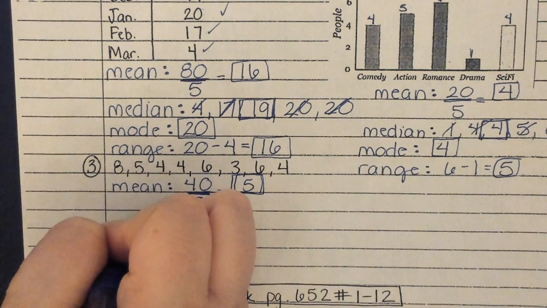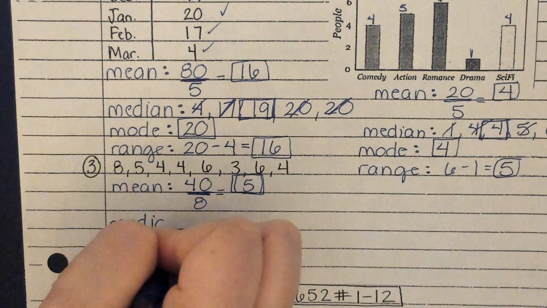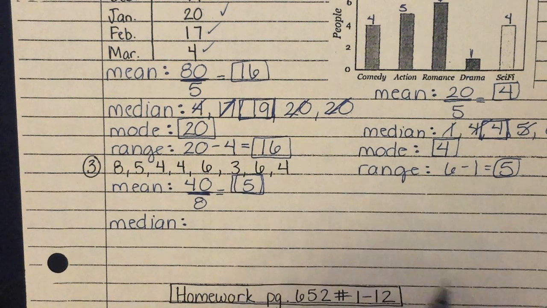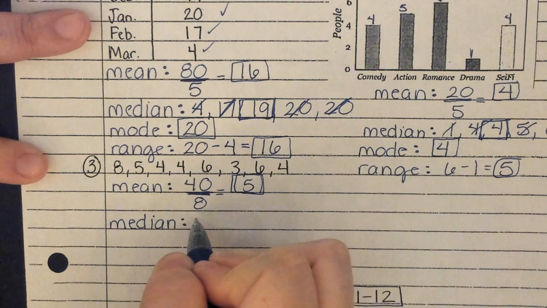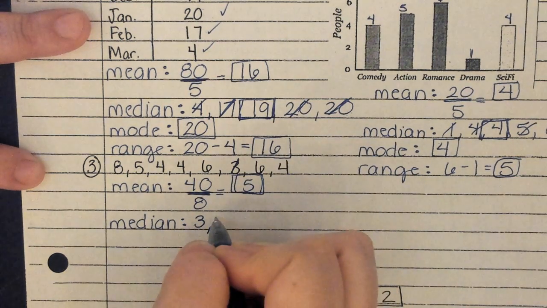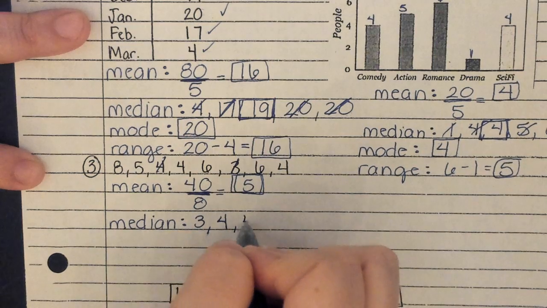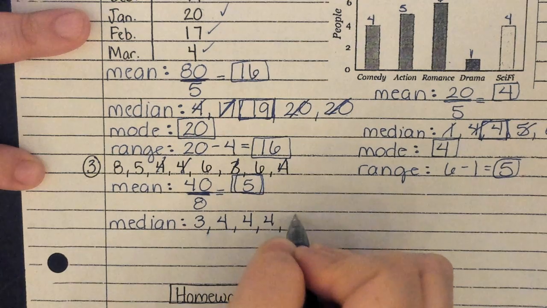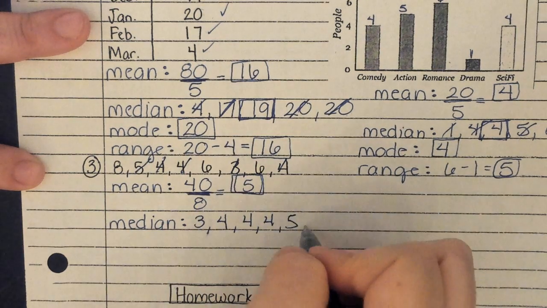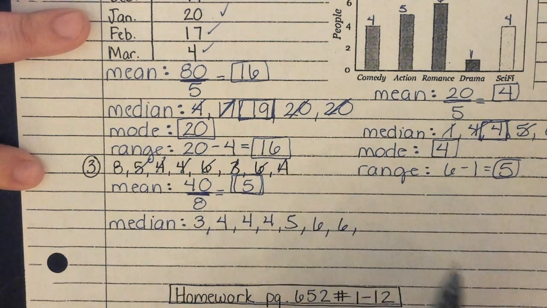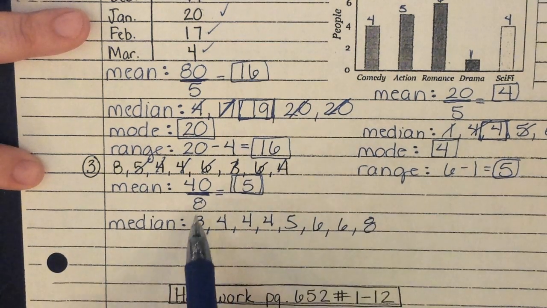All right, we're going to look at the median next. So for the median, Turner, list them in order for me. 3, and I'm going to mark it out as you do it. 3, 4, 4, 4, 5, 6, 6, and 8.